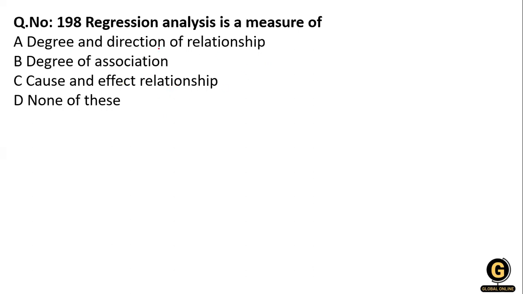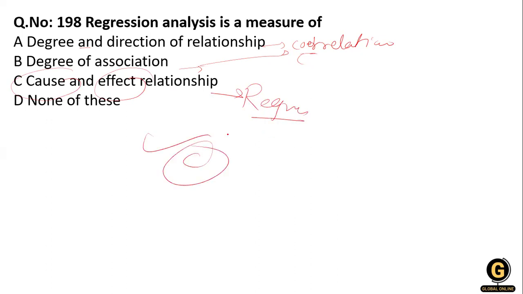The degree of relationship is shown by the coefficient of correlation. Degree of association can also be shown by correlation, but there is no cause and effect relationship in correlation, while there is a cause and effect relationship in regression. That's why option C is correct.